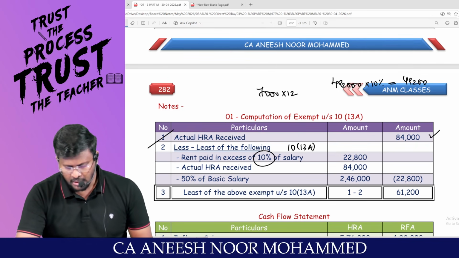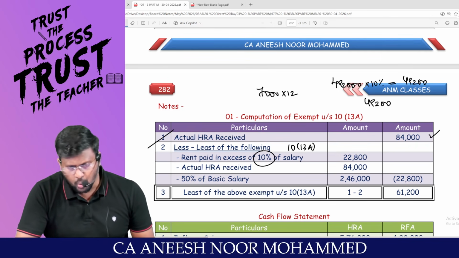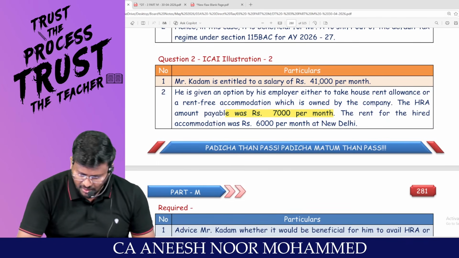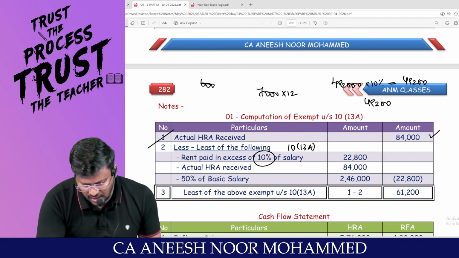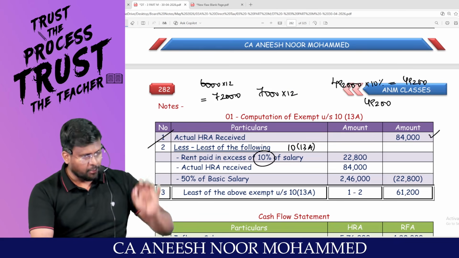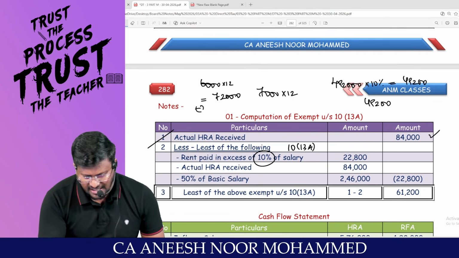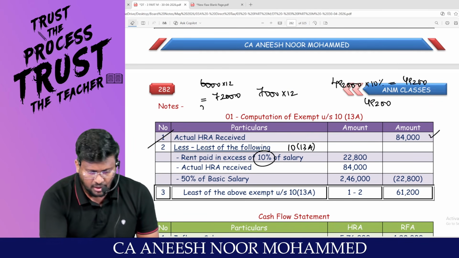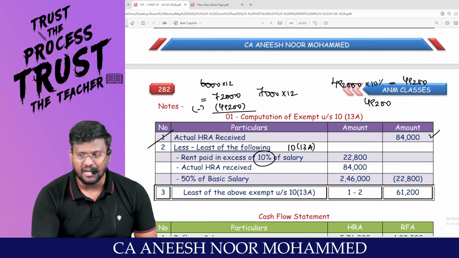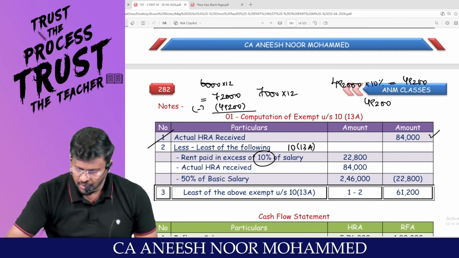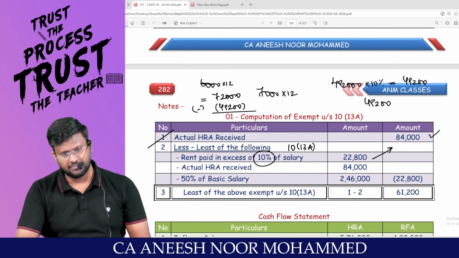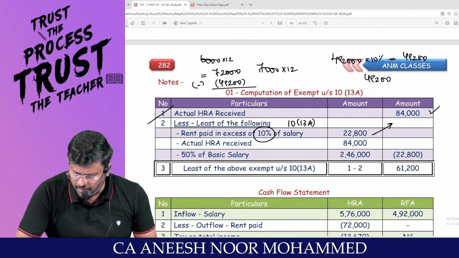Am I right, sir? 49,200 will not be considered as rent paid by the employee. What is the monthly rent? 6,000. So 6,000 into 12 comes to 72,000. Actually, the employee paid 72,000. The Income Tax Act is saying that out of this 72,000, we will not consider 49,200. So 72,000 minus 49,200 comes to 22,800, which is the rent paid in excess of 10% of salary. Am I right, sir? Actual HRA received is 84,000.